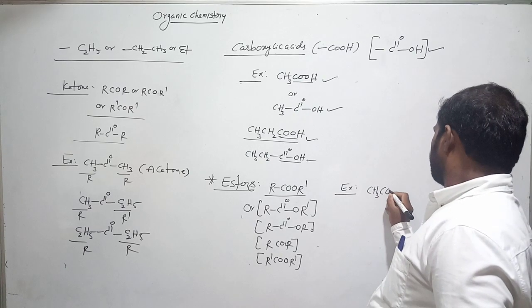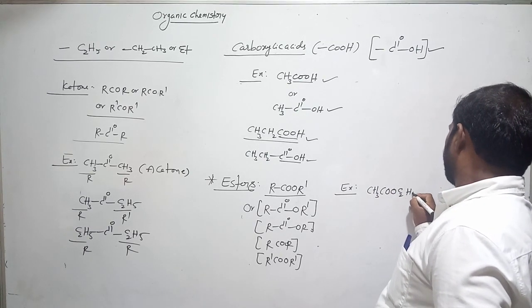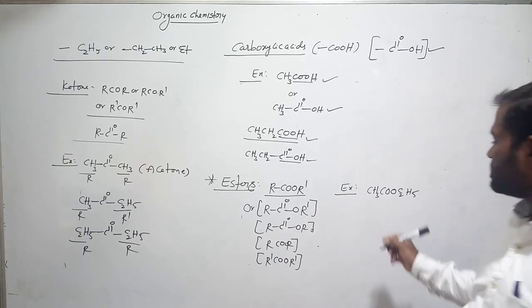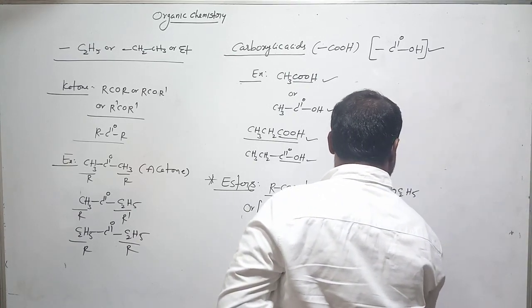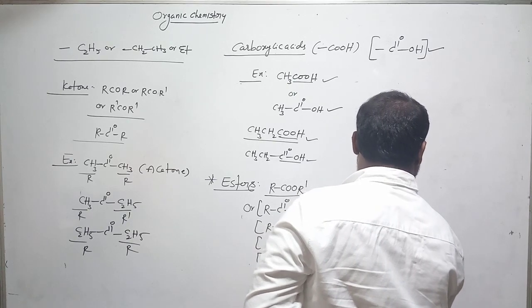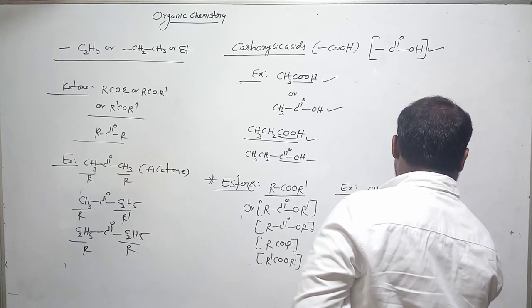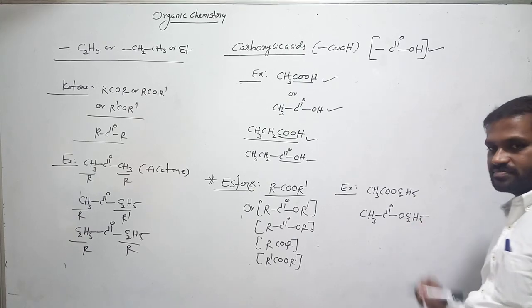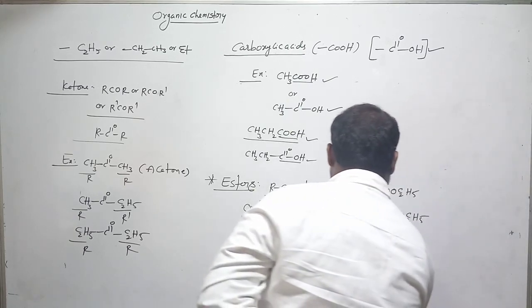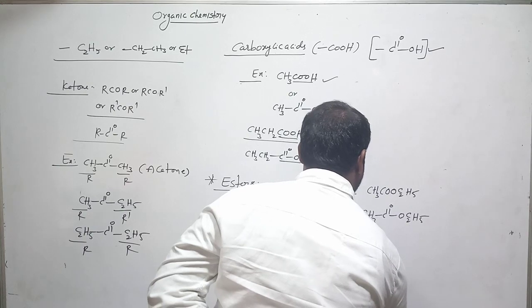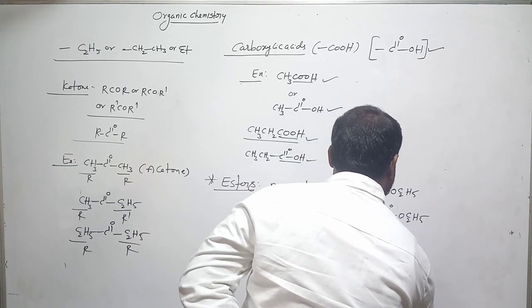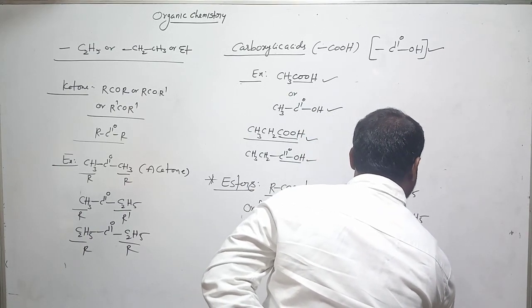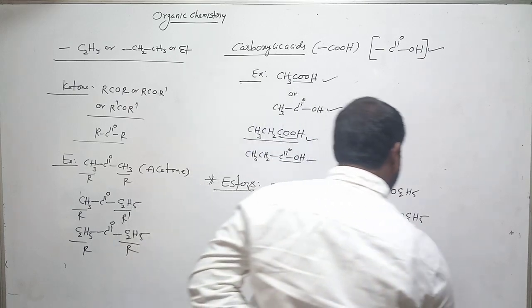CH3COOC2H5. Am I right? Elaborate this structure: CH3 C double bond O OC2H5, or COOR dash. Clear? One more example: CH3COOCH3. Now how can we elaborate this structure?